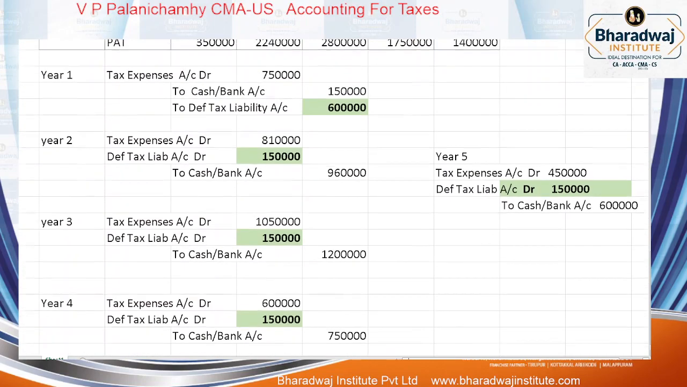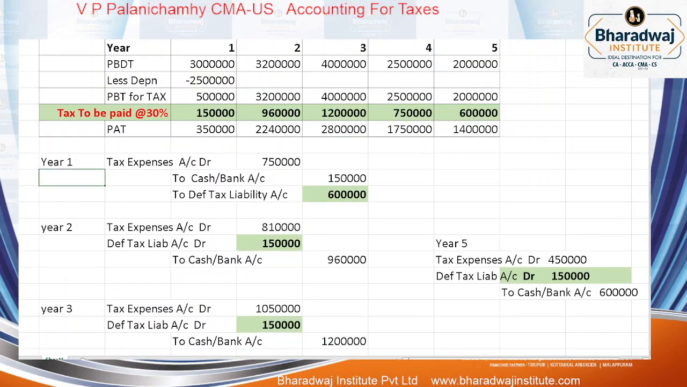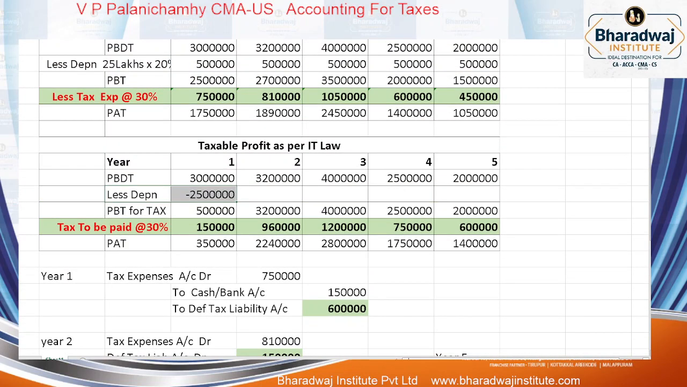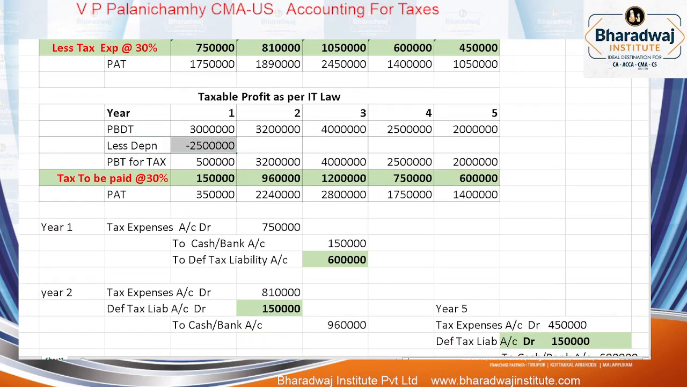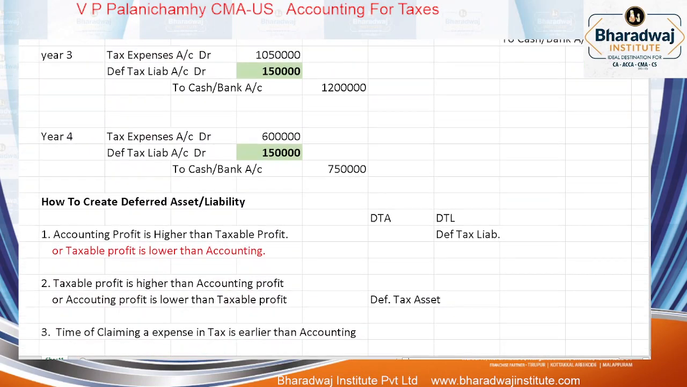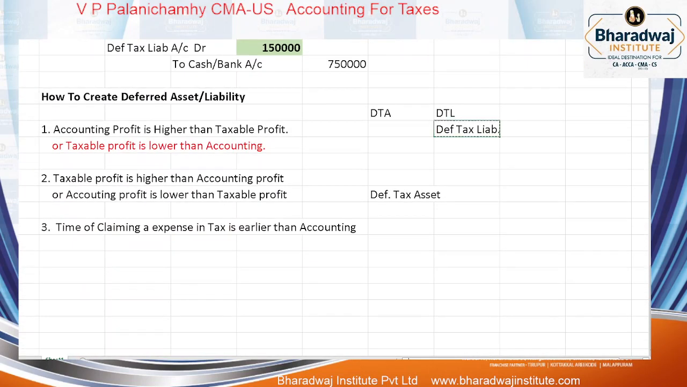Again, go back to this example. Depreciation, where was it claimed first? Tax. In accounting, it is claimed over a period of how many years? 5 years. So, time of claiming the expense in tax is earlier than accounting. Then you have to create which one? Deferred tax liability.